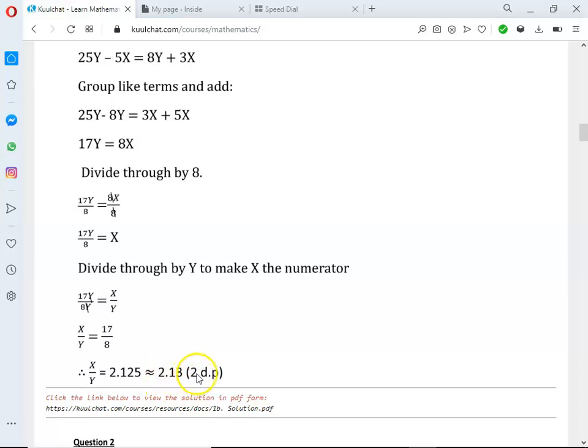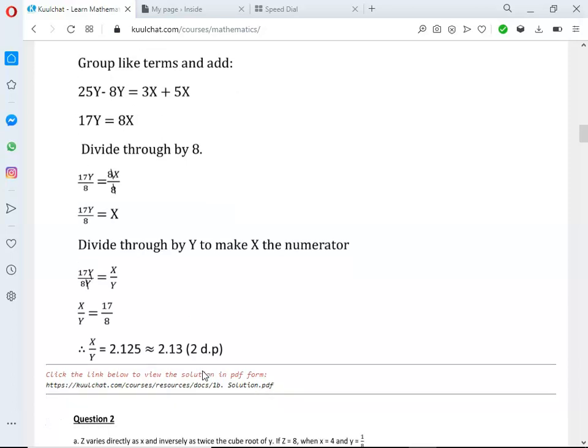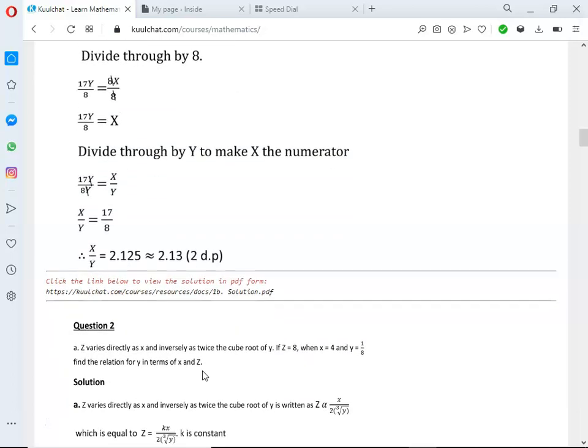So 2 decimal places, because they said we should leave our answer in 2 decimal places. Okay, so take note. Don't forget, whatever the question tells you to do, you have to do it. Just follow the format of the question, and you won't have any problem with anyone. Let's proceed.